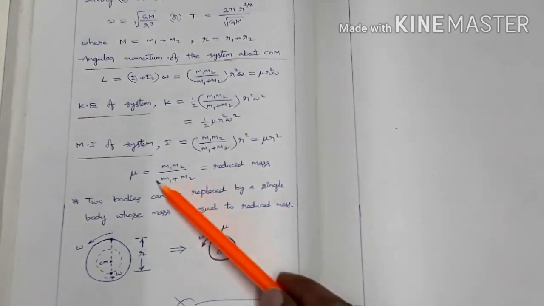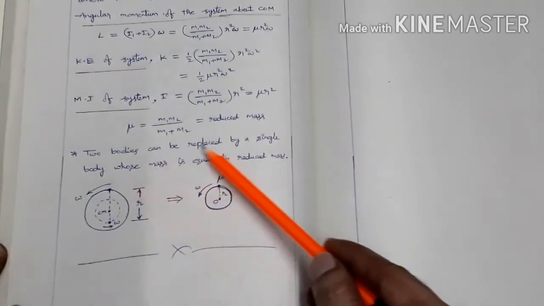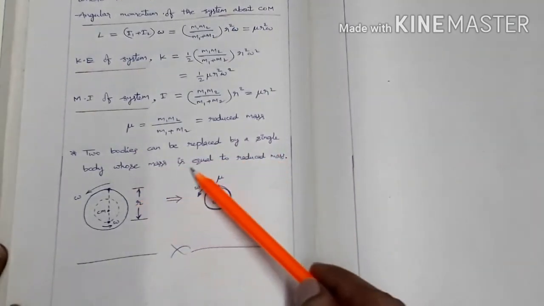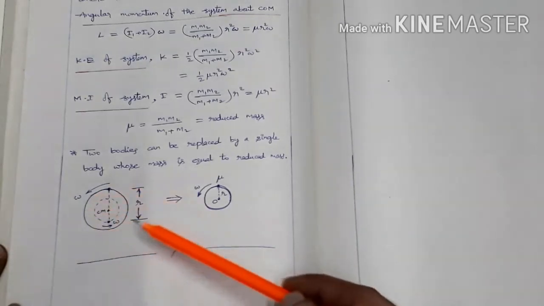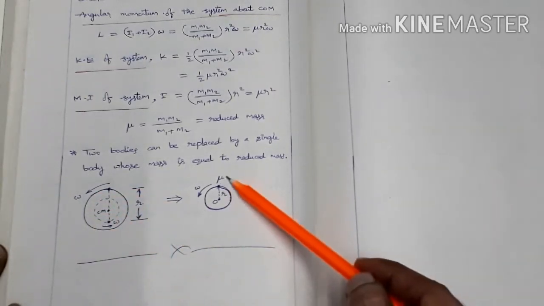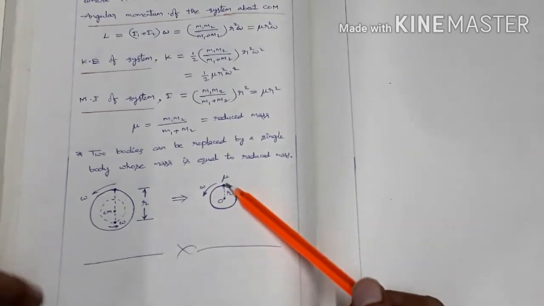So two bodies can be replaced by a single body whose mass is equal to the reduced mass. Instead of representing these two masses, we can take a single mass equal to mu, and apply the concepts for this single mass. Okay, this gravitation chapter is over.